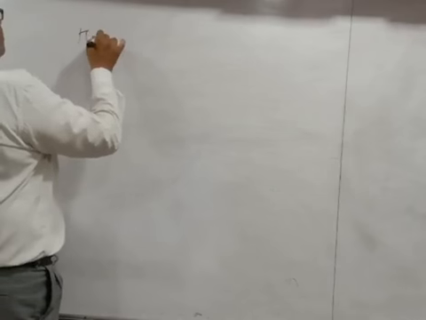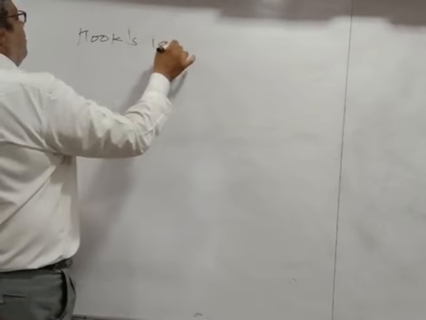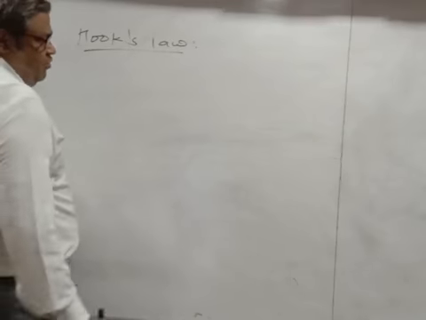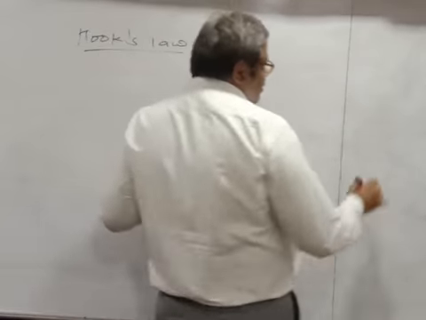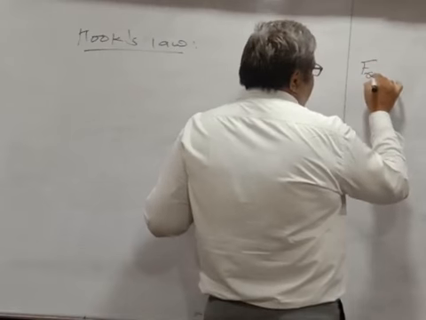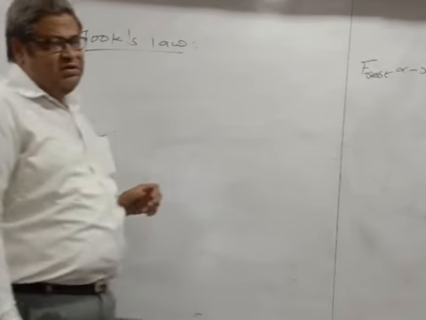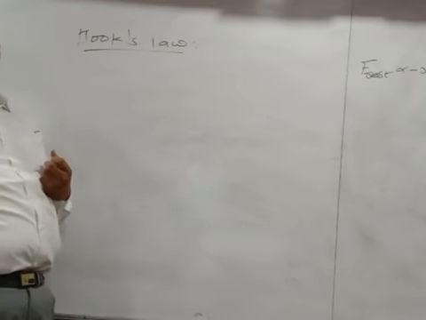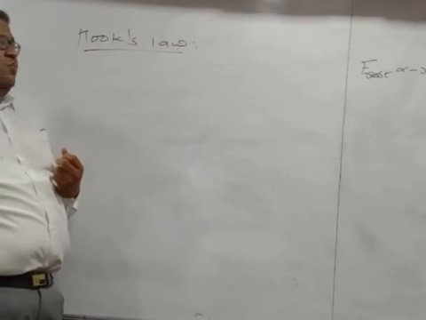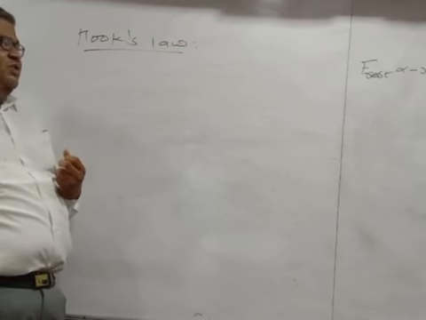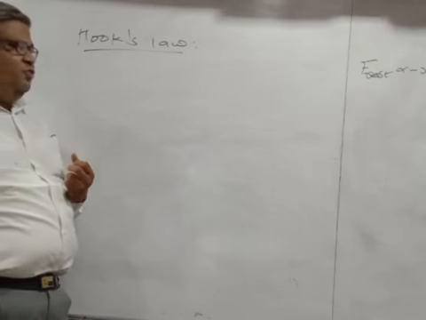Now, Hooke's law. You might have learned Hooke's law in chapter number 5. According to that law, restoring force is directly proportional to minus x. What is this minus x? Minus x is the displacement of the spring. Okay. So the minus sign indicates that the restoring force and the displacement are opposite in nature.